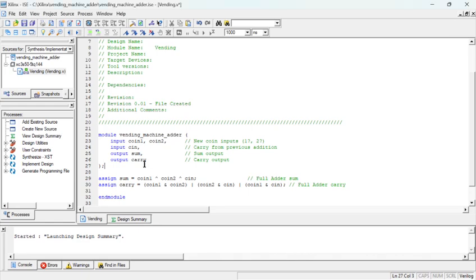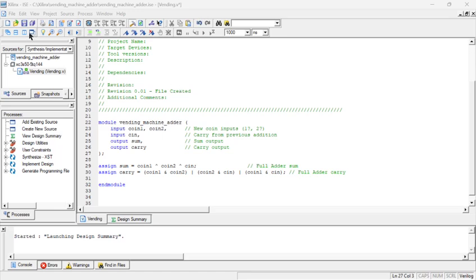Let's look at the inputs and outputs of the module. Here coin one, coin two, input C in, sum, its output, sum or carry. So this module uses the full adder logic. Here you can also see the formula of it and how it works. Sum tells the result of adding the three inputs and carry tells if we need to add one to the next higher bit. This is exactly how a vending machine keeps track of the total money when multiple coins are inserted.